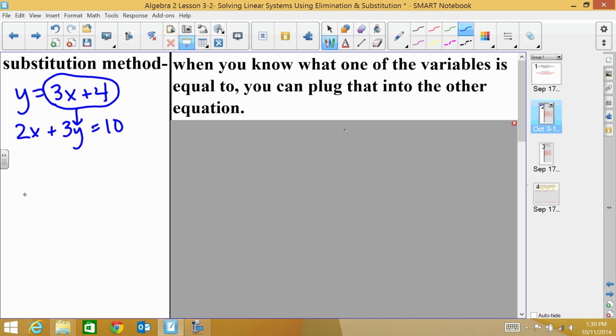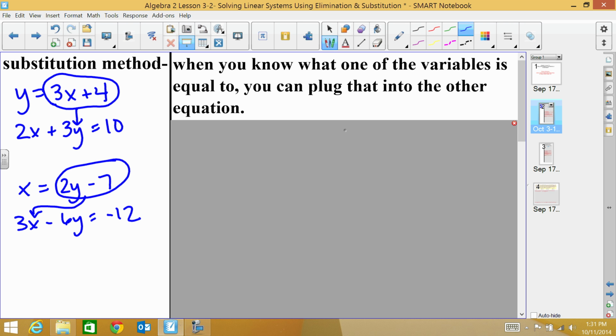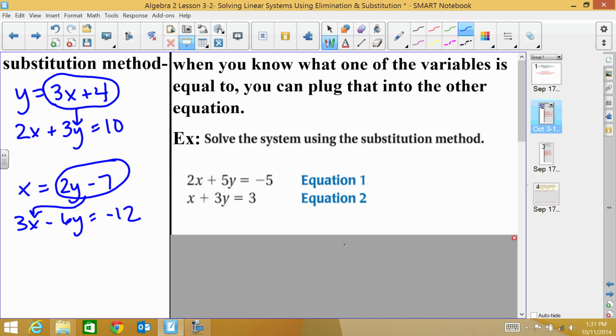Similarly, if I had x equals 2y minus 7, and then I had 3x minus 6y equals negative 12, I know that x equals 2y minus 7. So I could take what x equals and plug it in for x into the other equation. So if I know one of the variables, then I can plug that value in for that variable into the other equation. And that is substitution. So we're going to solve this system of equations using the substitution method.